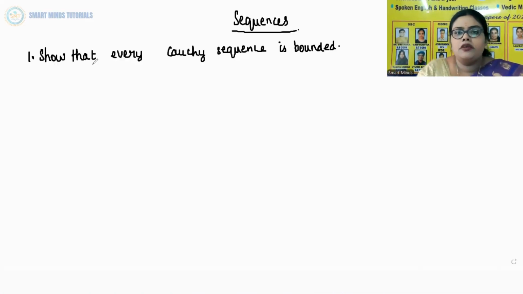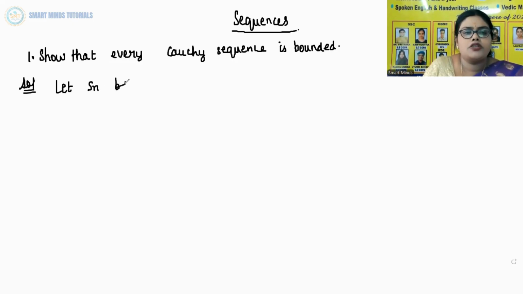Now let us continue with sequences, important questions. So take this one. Show that every Cauchy sequence is bounded. Very, very important. So first let us take Sn to be a Cauchy sequence. Now we will choose epsilon equal to 1.